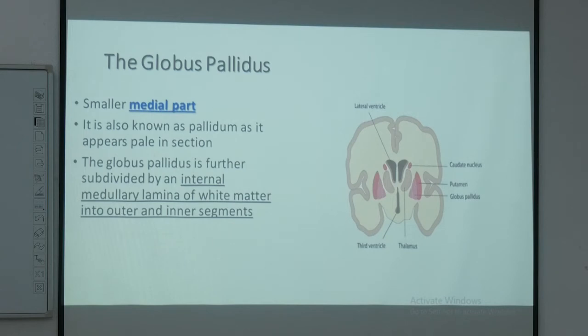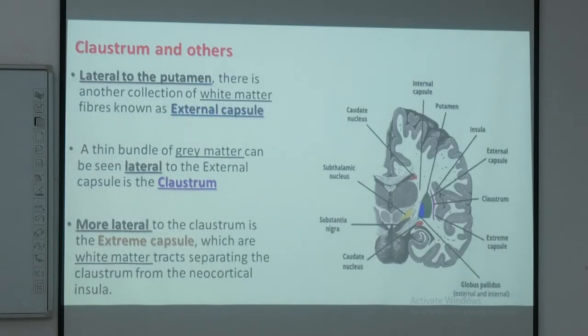Now, apart from the corpus striatum, the other part related to the basal ganglia is the claustrum, which looks like a claw. Again we are looking at this picture, which is a horizontal section. We have the caudate nucleus placed over here, in red. This large mass of gray matter is the thalamus. In between them, the internal capsule fibers run. The green and the blue are the putamen and the globus pallidus.